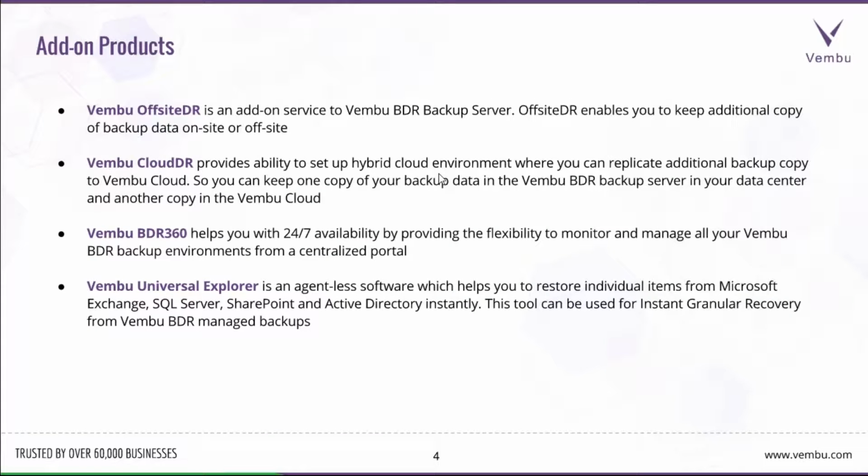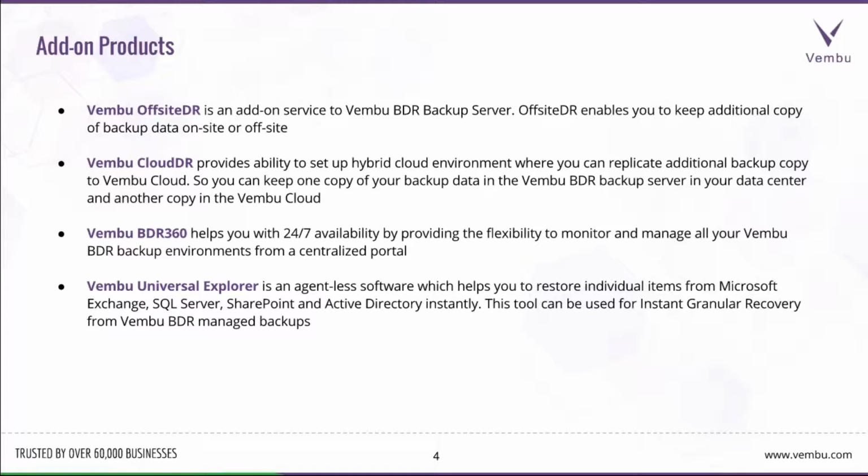Adding to that, we do have some add-on products, and they are Wembu Offsite DR. It's an add-on service to the Wembu BDR backup server where the Offsite DR enables you to have an additional copy of the data backed up to an offsite data center. And Wembu Cloud DR helps you to set up a hybrid cloud environment where the additional backup copy data will be replicated to our cloud, Wembu Cloud, and the data will be managed in secured Amazon S3 storage.